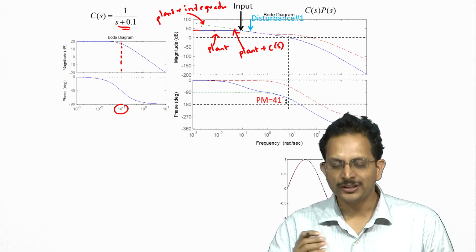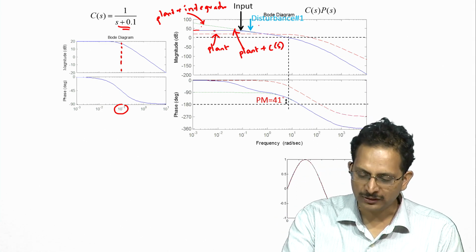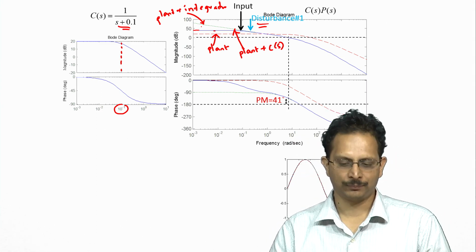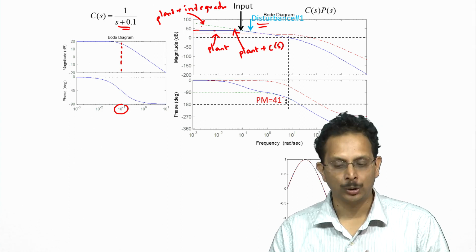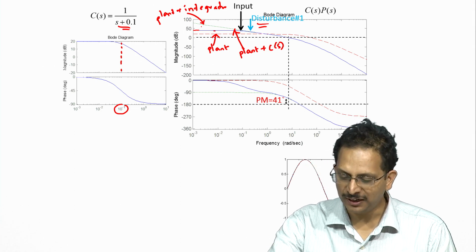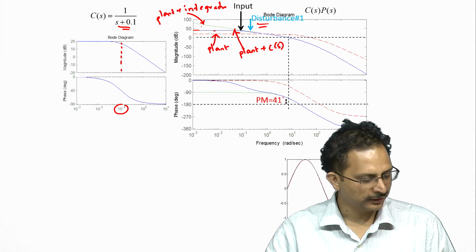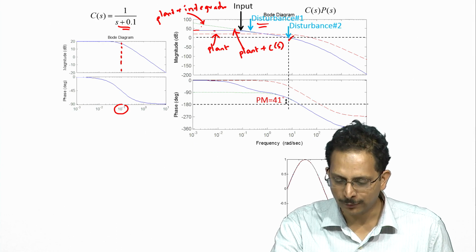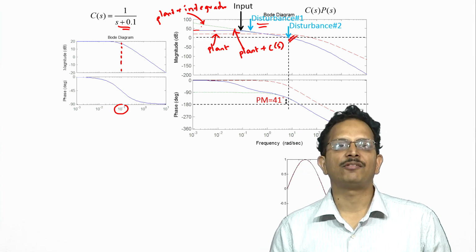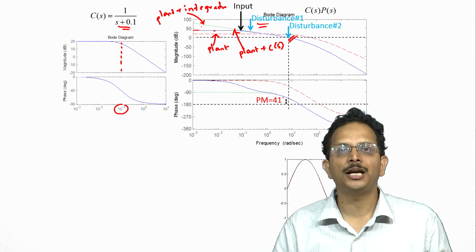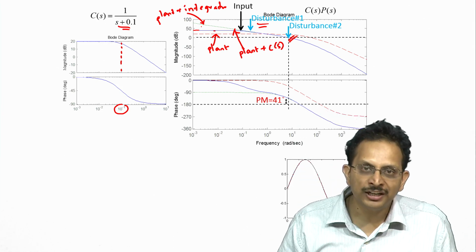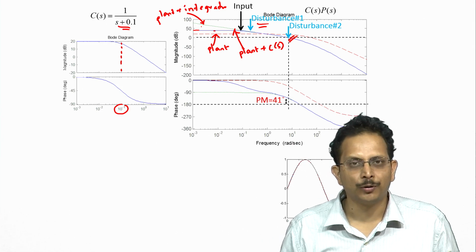However, let us say in addition to this disturbance at 0.2 radian per second, for which we have designed a controller already, there was an additional disturbance close to 10 radian per second. So, in other words, there is an additional disturbance at this particular frequency, and we want to reject this disturbance as well by a factor of 50, or in other words by 98%. Is it possible for the same controller that we have already designed, namely 1 by s plus 0.1, to reject